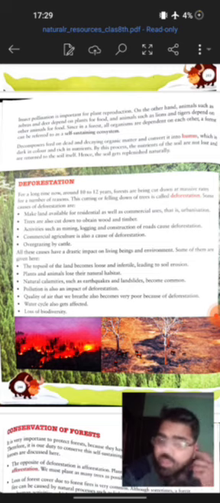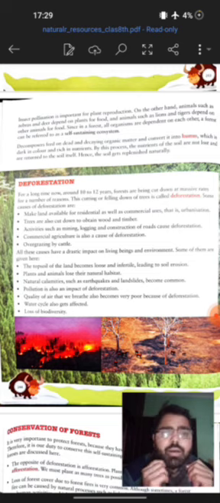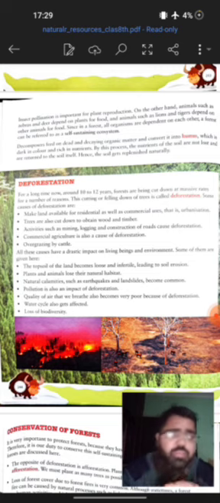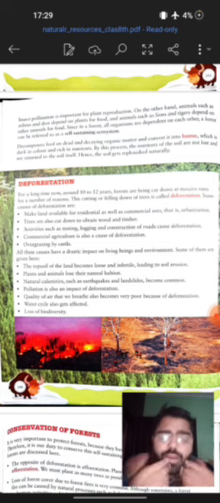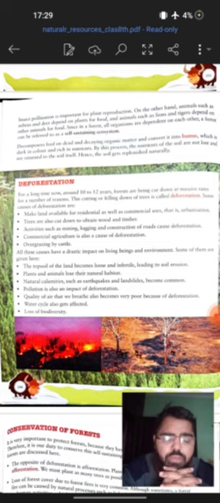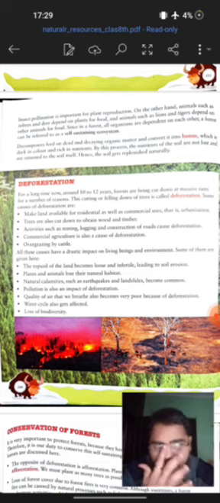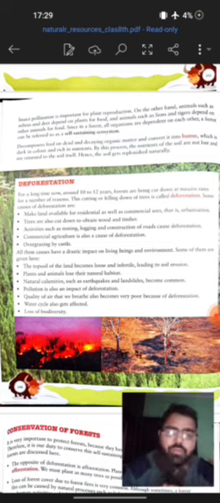So the next topic we have is deforestation. We have seen that over the past several decades, there is continuous cutting of trees depending upon the requirements that we have as humans, right? So this is called deforestation, when trees are cut on a large scale, right? Now there are several effects of this deforestation that we can see. For example, the top soil, which is supposed to be the most fertile one, having the highest concentration of humus and all, is actually becoming infertile, right?